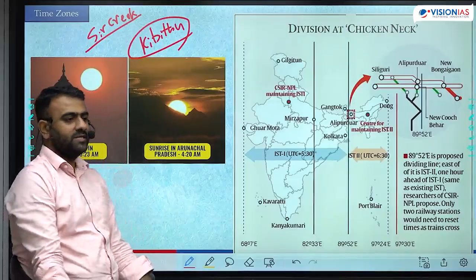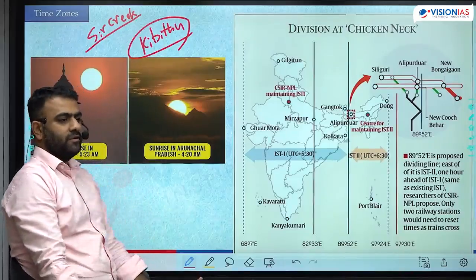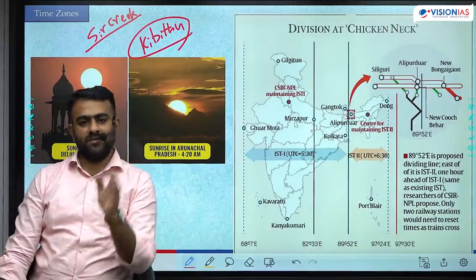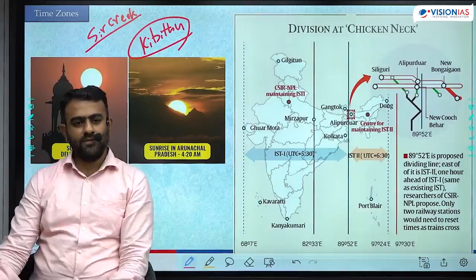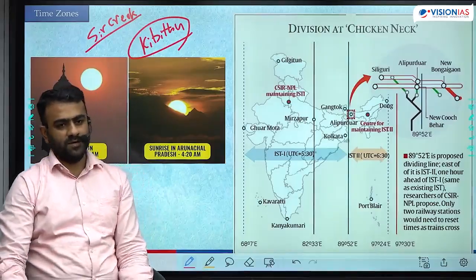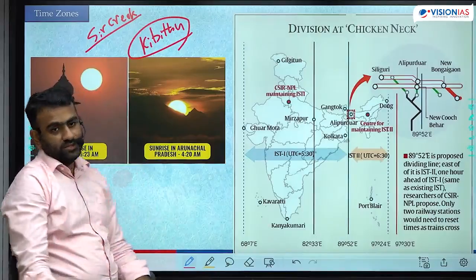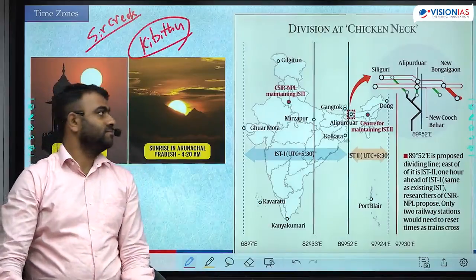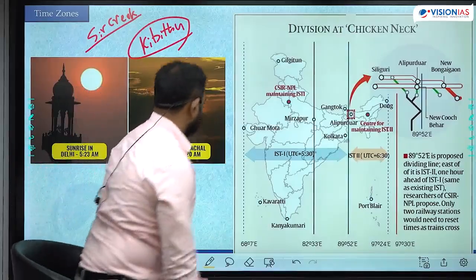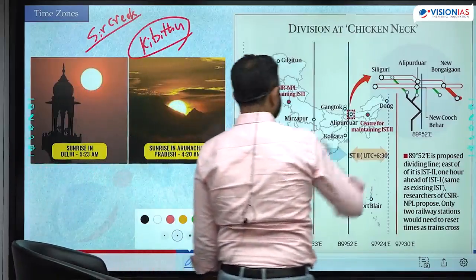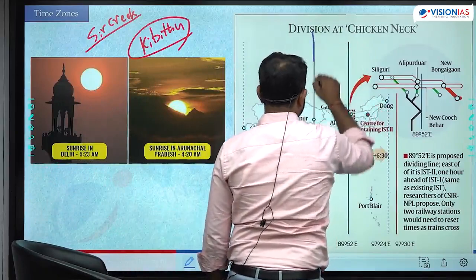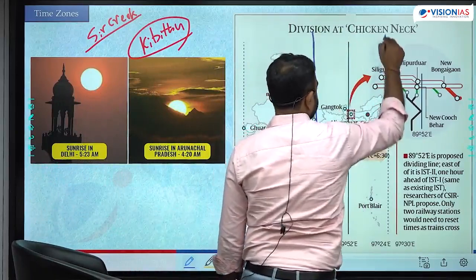However, for the sake of standardization, both of them will follow the same time. Watch में same ही time दिखाएगा. वो कौन सा time होगा? मिर्जापुर का time होगा. This creates issue. What kind of issue? Let's try to see.